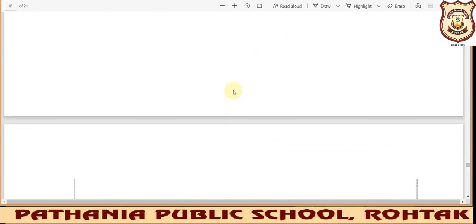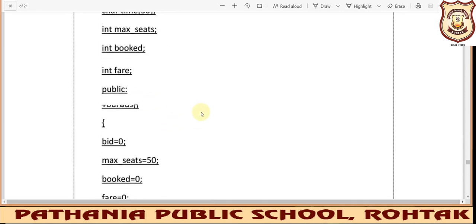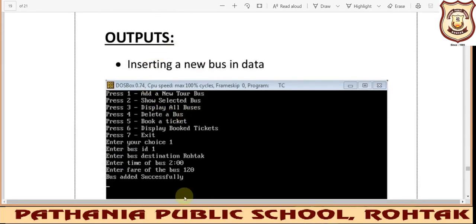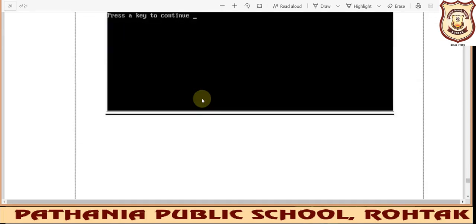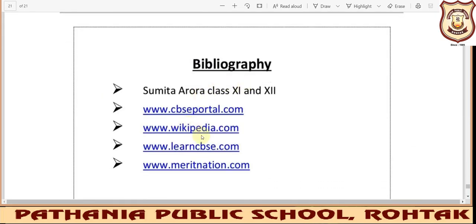After pasting all the code of your project, you will paste screenshots of the outputs that you obtain. There should not be only one screenshot. Whatever operations you are able to perform with your project, all screenshots should be pasted. If all these options are available in that project, one by one you need to paste all screenshots. At last you will add a bibliography page where you mention the sources from where you have taken help. It is a compulsory page that you must add.